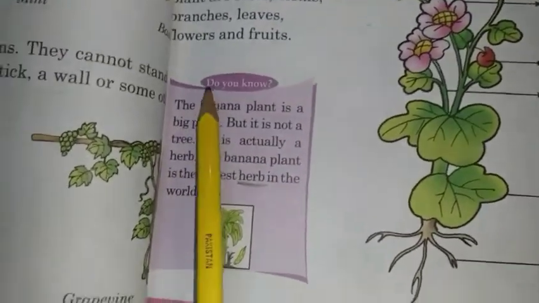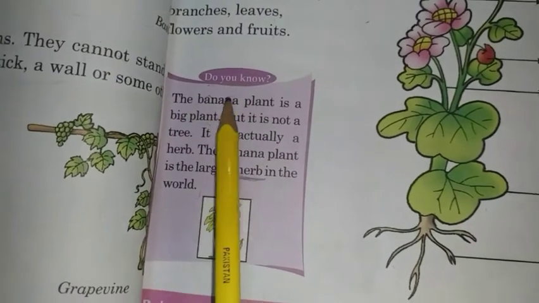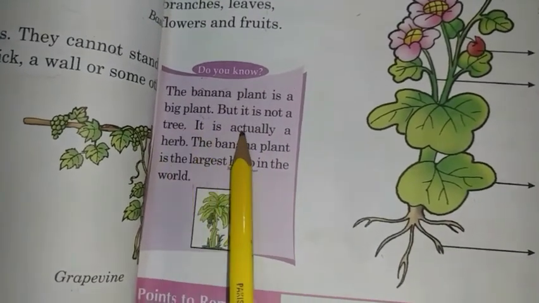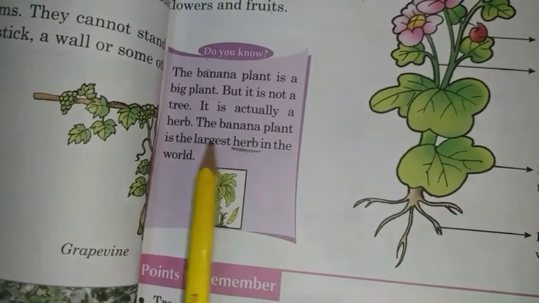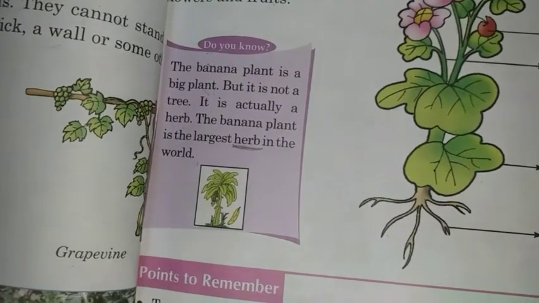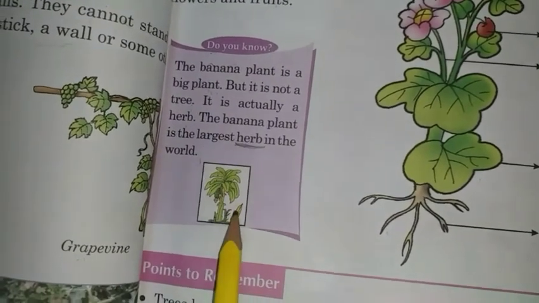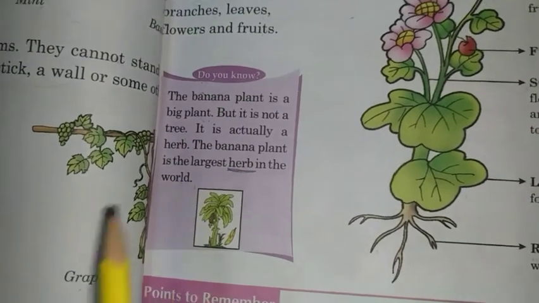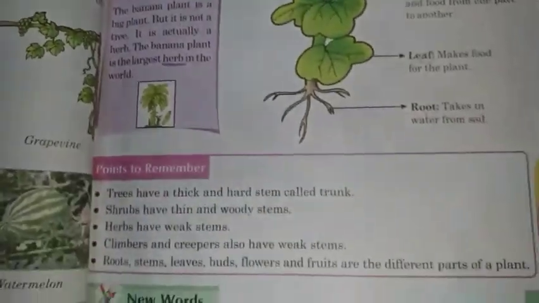Here is a question. Do you know the banana plant is a big plant, but it is not a tree? It is actually a herb. The banana plant is the largest herb in the world. Students, why is the banana plant not a tree? Because it has fleshy leaves and it is the largest herb in the world. So our reading is complete.